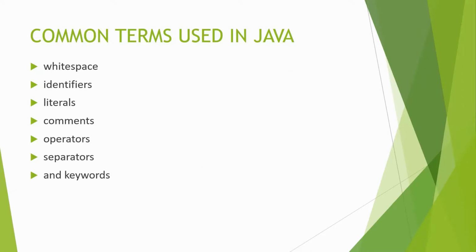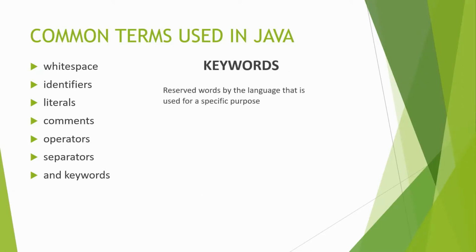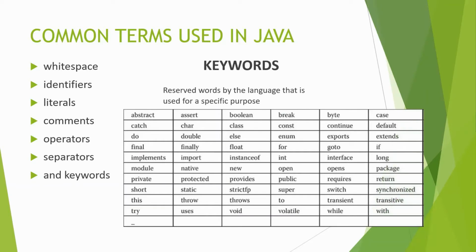Lastly are the keywords. Keywords in Java refers to words reserved by the language that are used for a specific purpose. There are 61 keywords currently defined in the Java language. Like we saw from the sample Java program, we used the class keyword. This is the class keyword. We also used the public modifier. So this is the public keyword. So all those are reserved words by the Java language.